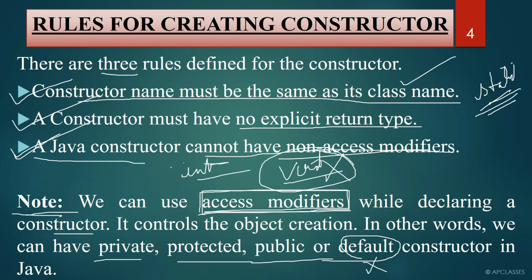Or if you write access modifiers as private, public, protected, then the constructor will be considered as private, public or protected constructor. Now again the same rules apply to constructor. If you write public in front of constructor, then any class can access it. If you write private, no outside class can access it. And you know the rules for how the accessibility level is set for protected. Whatever is for method, the way public, private, protected, default work for method, similarly here default, public, private, protected is going to work for constructor.